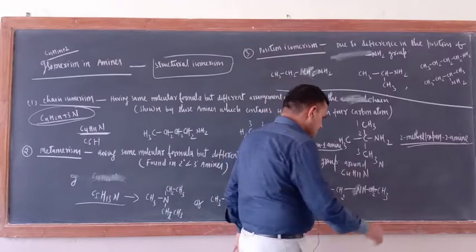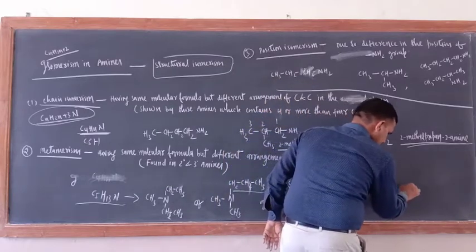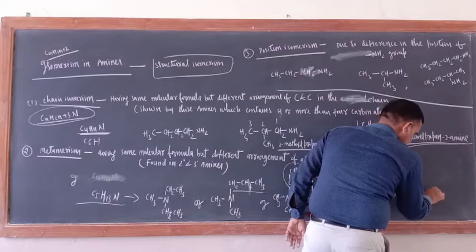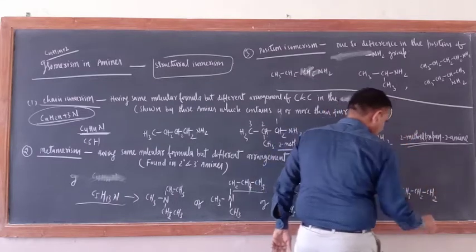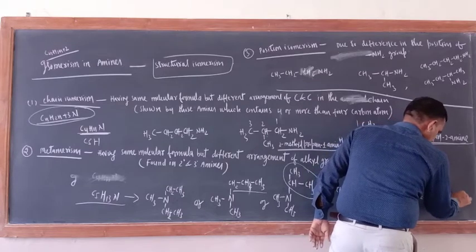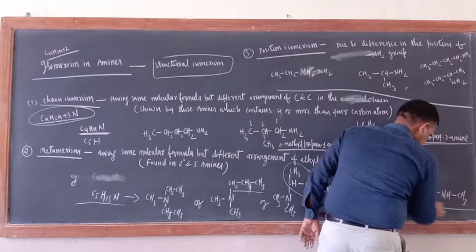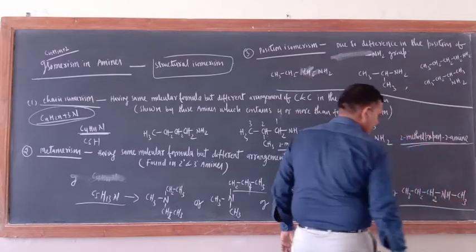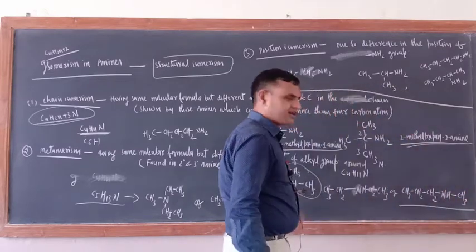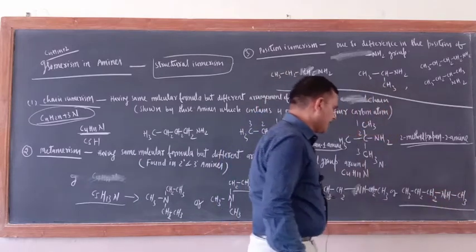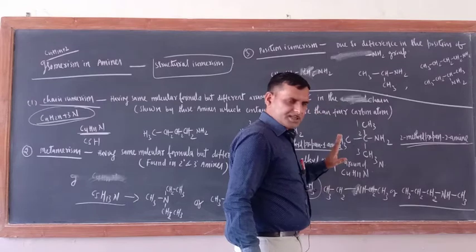We can write in this way also: CH3 CH2 CH2, correct? Now here N, here H, and here CH3, CH2, CH2, NH and CH3, correct or not? 1, 2, 3, 4. No problem, everything is same.